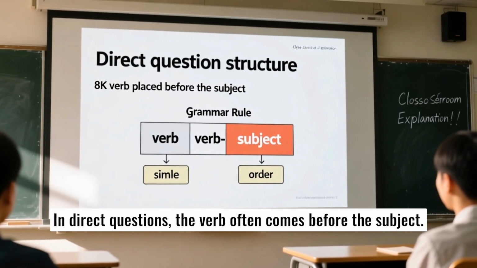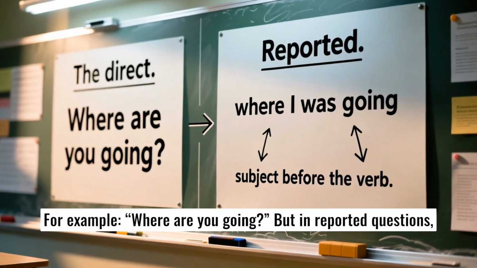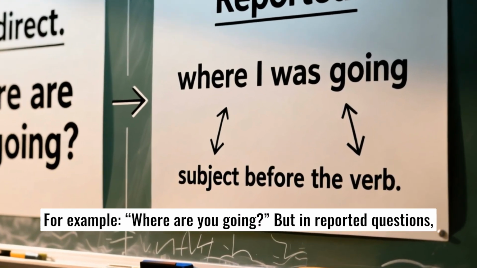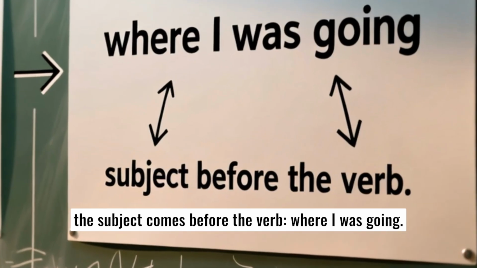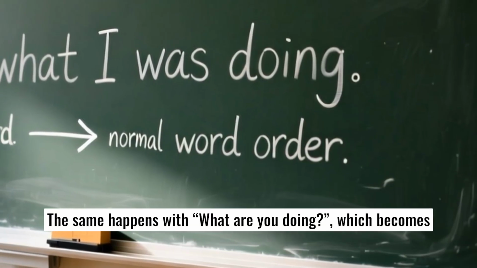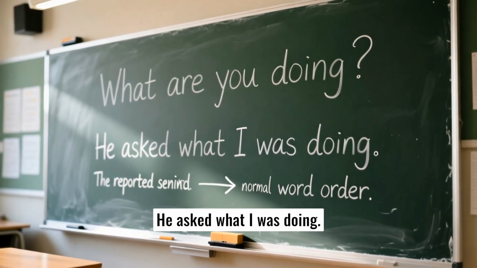In direct questions, the verb often comes before the subject. For example, "Where are you going?" But in reported questions, the subject comes before the verb, "where I was going." The same happens with "What are you doing?" which becomes, "He asked what I was doing."